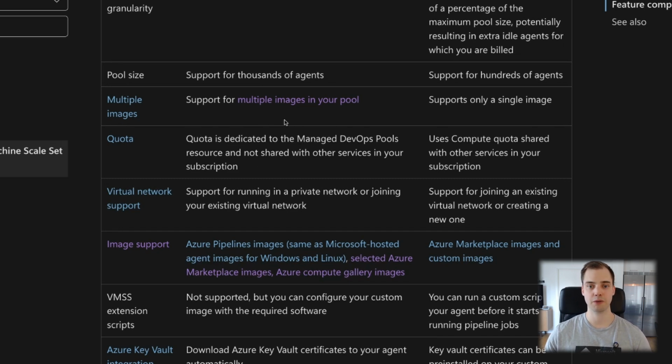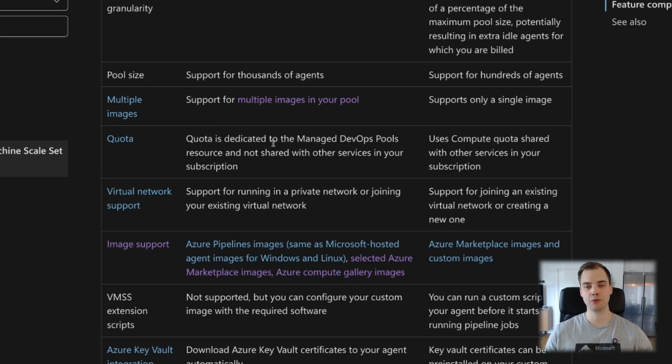So with the managed DevOps pools, you can have multiple images in your pool. Whereas with the VMSS, you have the one image, and that's the image that you're scaling with, and that's the one you're running with. But I guess with a managed DevOps pool, you could have one pool where you use a marketplace image that you've not done anything to, you've just taken it as is, and you have a separate pool where maybe it's a Linux image, but you've customized it, maybe you've added a few pieces of software or done some settings, or maybe removed some stuff that you don't need.